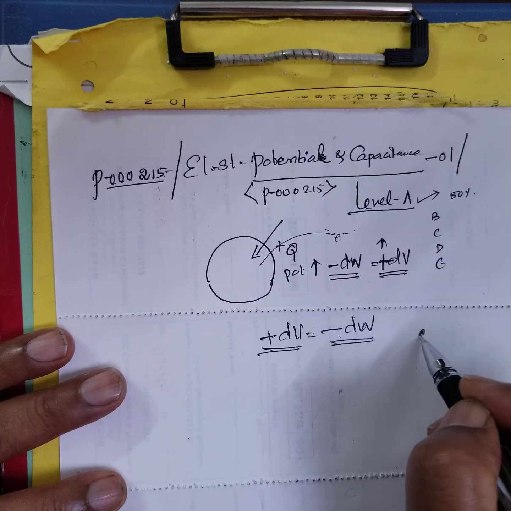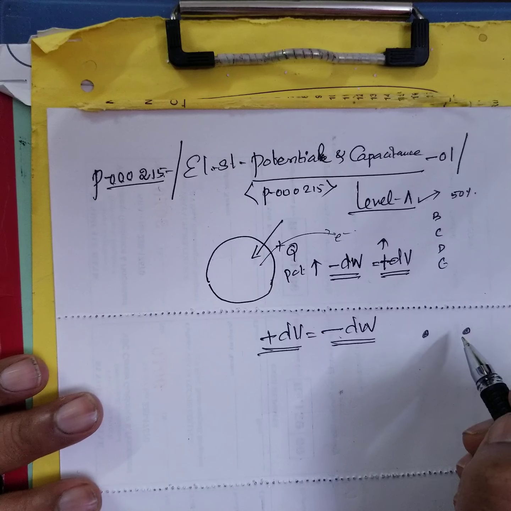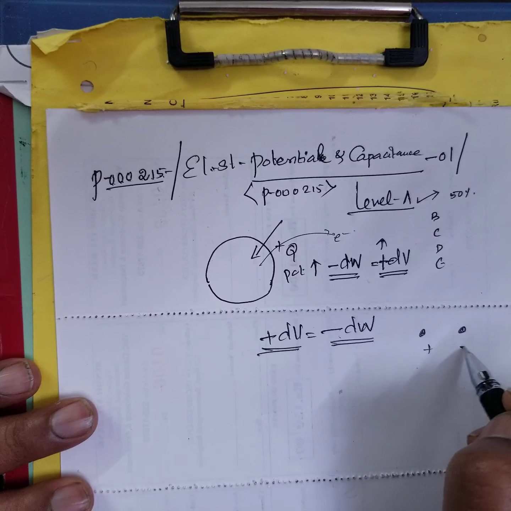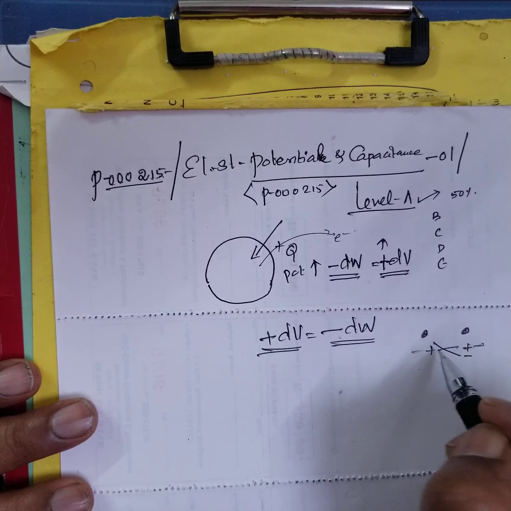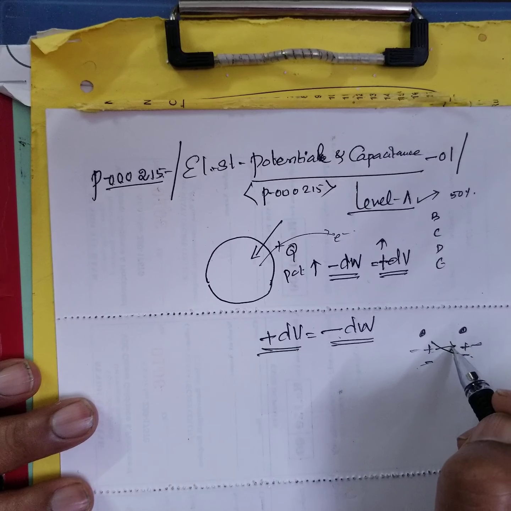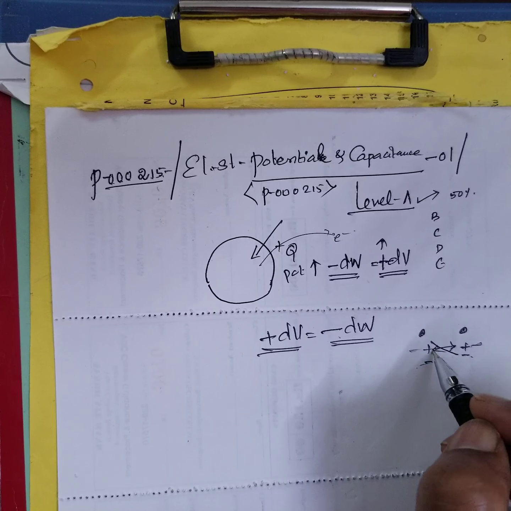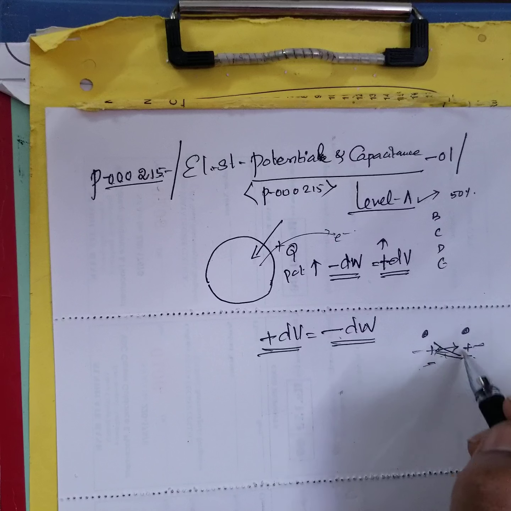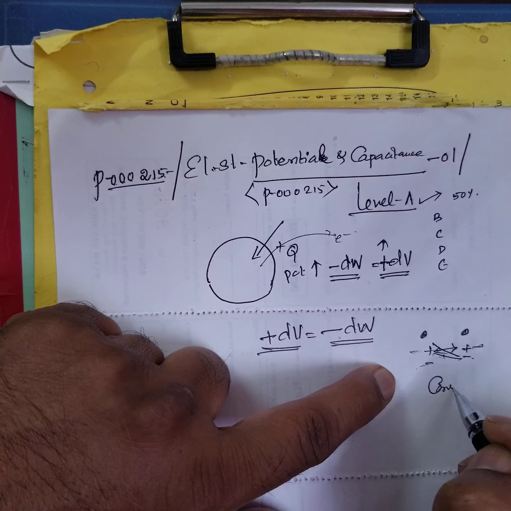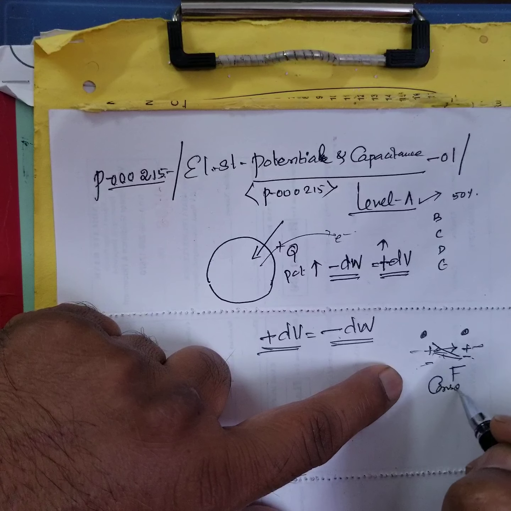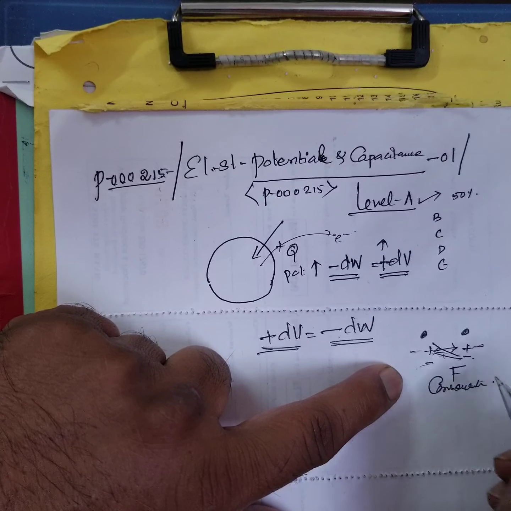Now see, charges are stationary. Remember, positive charge, negative charge and all that: unlike charges attract, like charges repel. Negative repels negative, positive attracts negative. And any stationary charge, what type of force is the force between them? Conservative force.